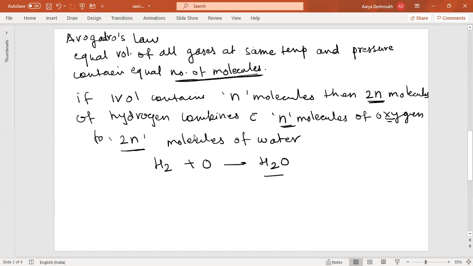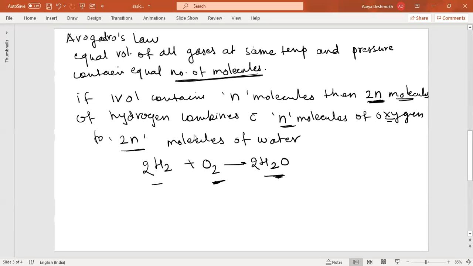Actually this should be H2 plus O2 gives H2O, so we have to balance this. We have to make this twice and then this twice. We came across this situation later, but initially it was thought of in terms of the number of molecules. So 2n molecules combined with n molecules, giving 2n molecules of water.